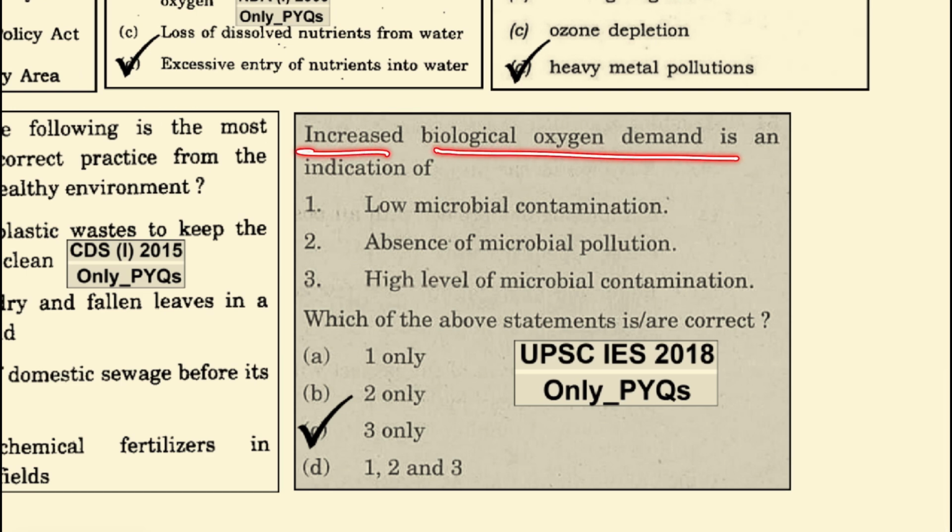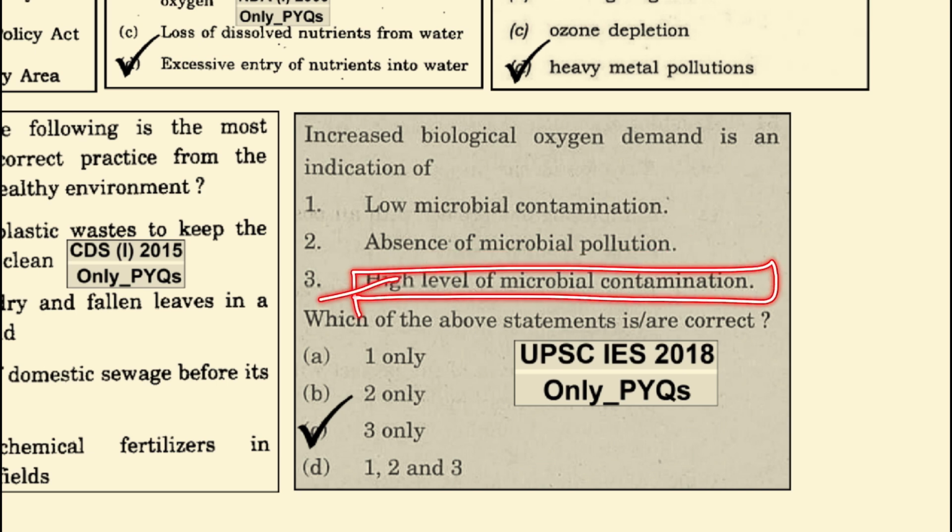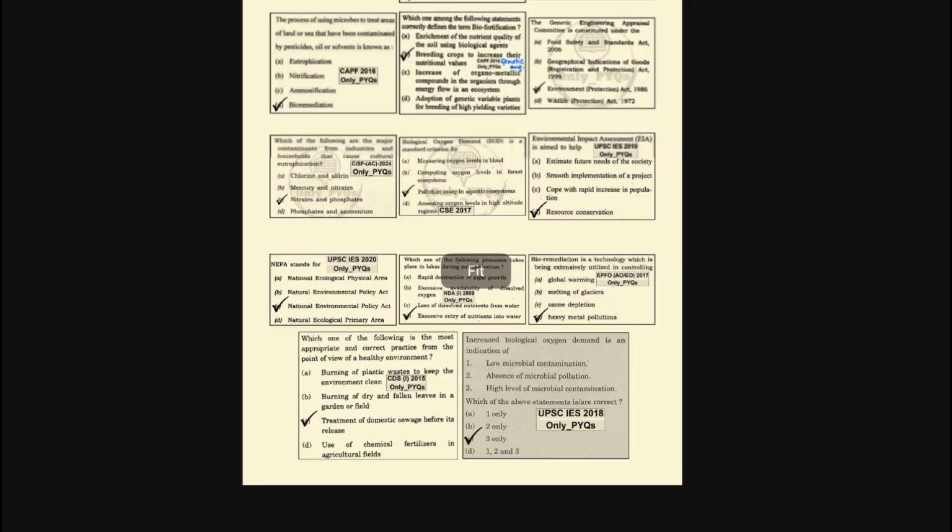Increased biological oxygen demand is an indication of low microbial contamination. No, this is the wrong statement. Absence of microbial pollution. No, this is also wrong, because there is a high level of microbial contamination. Yes, this is the correct indication of increased biological oxygen demand. So only 3 becomes the correct statement.